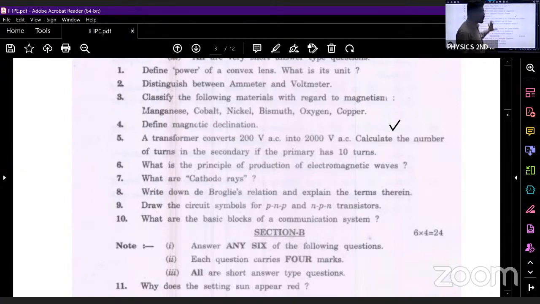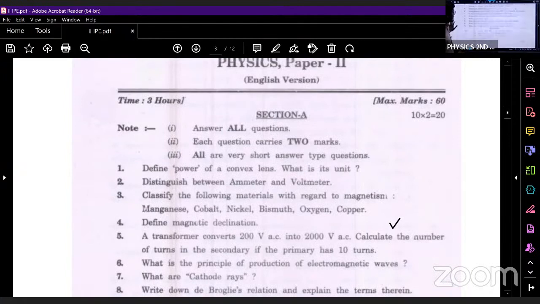So see here, whatever question paper you see, you will be able to answer all the 10 VSAQs because I have covered all the VSAQs. Not only the important ones, but also some questions which were asked once or twice. So these are the 10 VSAQs from one of the papers. By looking at this, you can see that you will be able to answer all the questions. So this was section A. Let us see section B.